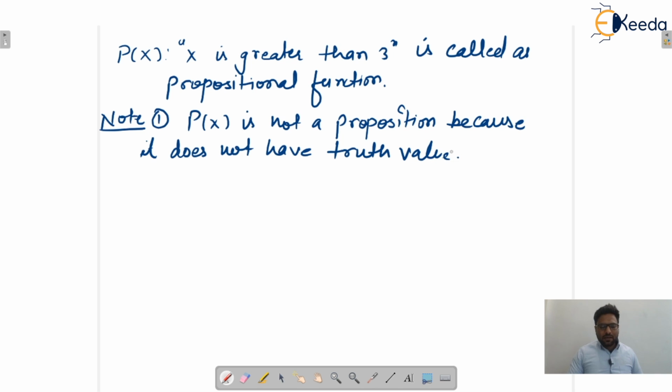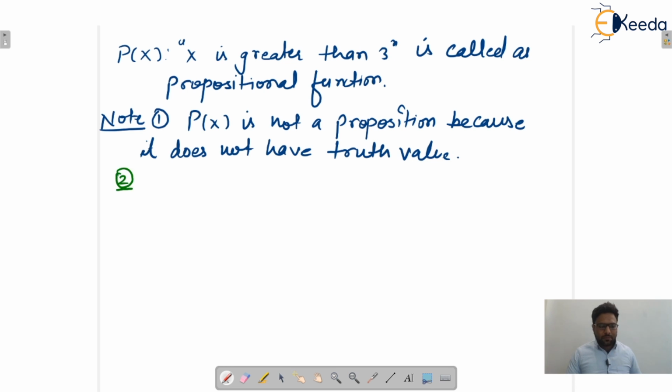Once a value is assigned to the variable x, then this statement becomes a proposition. Let's say x is greater than or equal to 5, then this propositional function will always be true. That's why it becomes a proposition. So write down the next one.